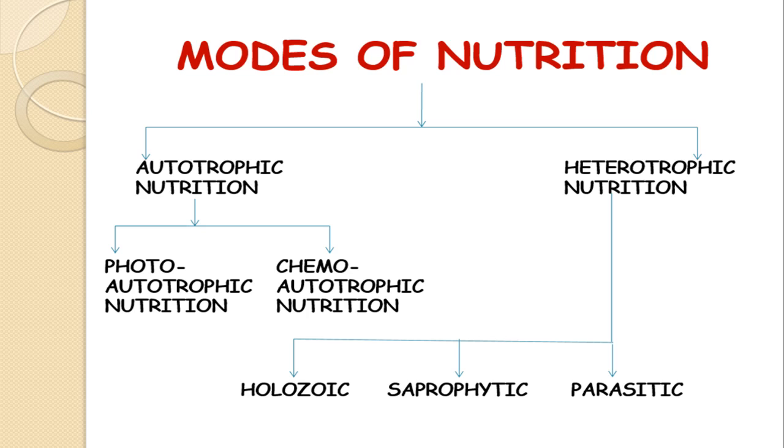If we say the saprophytic and the holozoic, in that mode of digestion they are two opposites. For example, in saprophytic they depend on dead and decaying matter, but the organisms take out digestive juices from their body and release them on the dead plant or animal. Then the digestion takes place externally, in the natural environment, where the digestive juices act on that